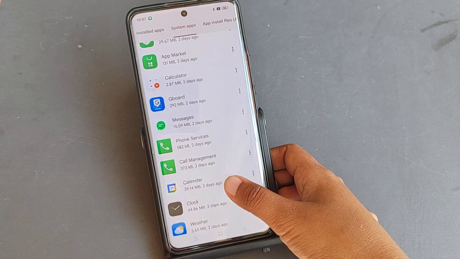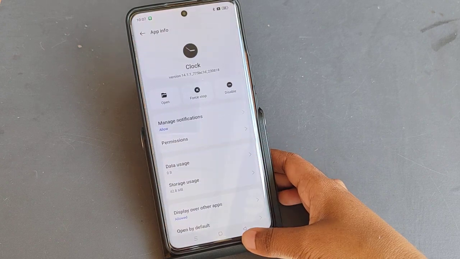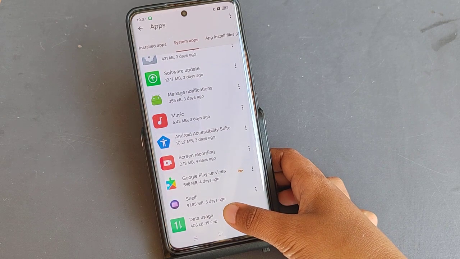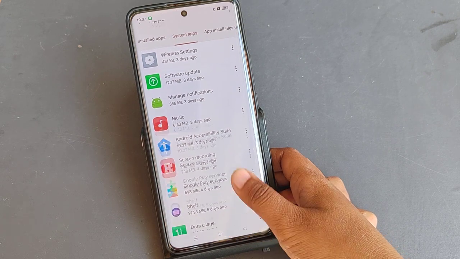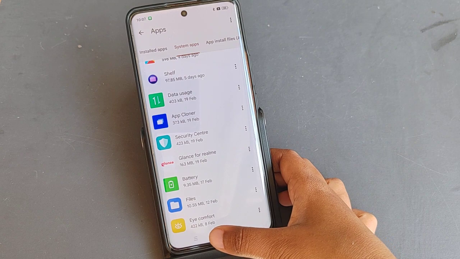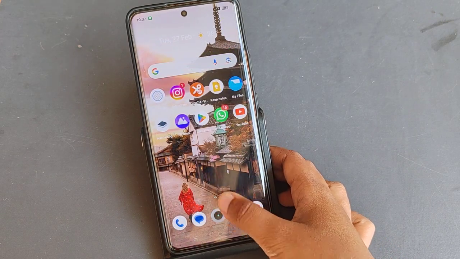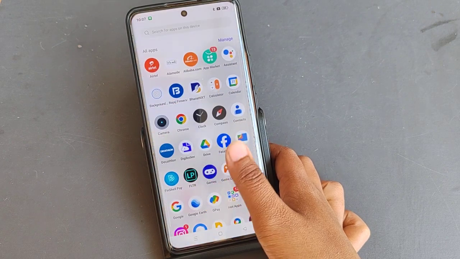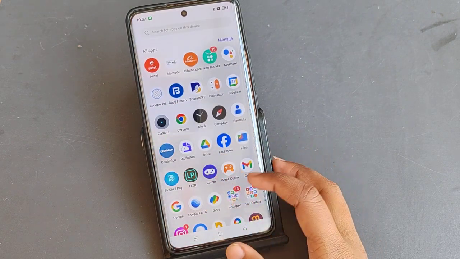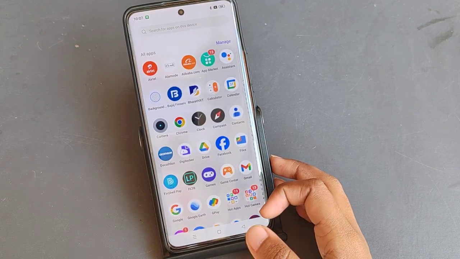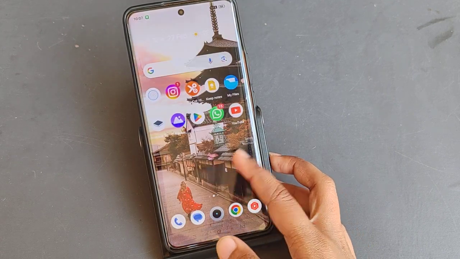After this, here is the call management, where you can manage the calls. And after clearing your data, you have to check your phone call software update, the phone call updates on the Play Store. I don't have network right now to show you how to check the updates on your Play Store, all the apps updates.